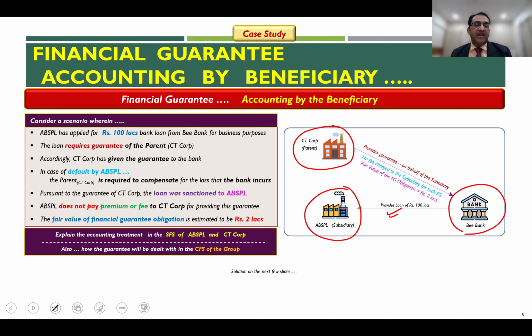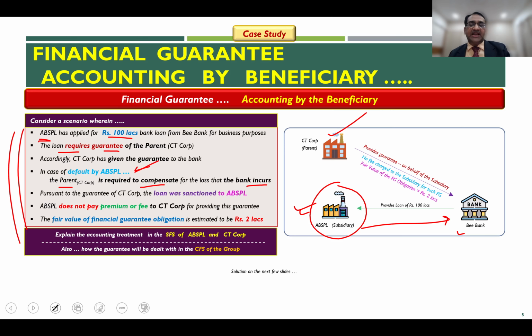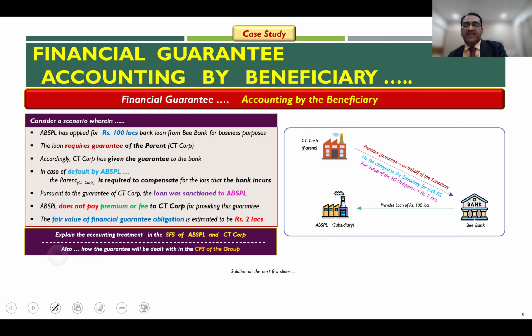And by virtue of that guarantee, if a default is made by the subsidiary in making payment back to the bank who has given the loan, then in that case, the parent is required to compensate the bank for the losses that it incurs. And pursuant to that guarantee of City Corp, the loan was actually sanctioned by the bank to the subsidiary company ABSPL. As I mentioned, this case study assumes that no fee or premium is being charged by the parent to the subsidiary, and the fair value of such guarantee provided is considered in this case study to be 2 lakh rupees.